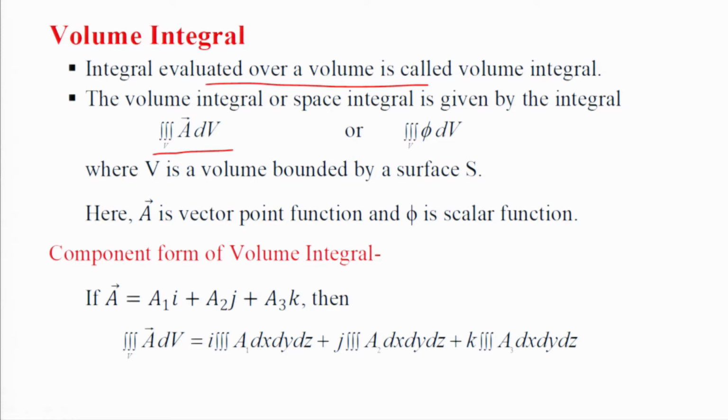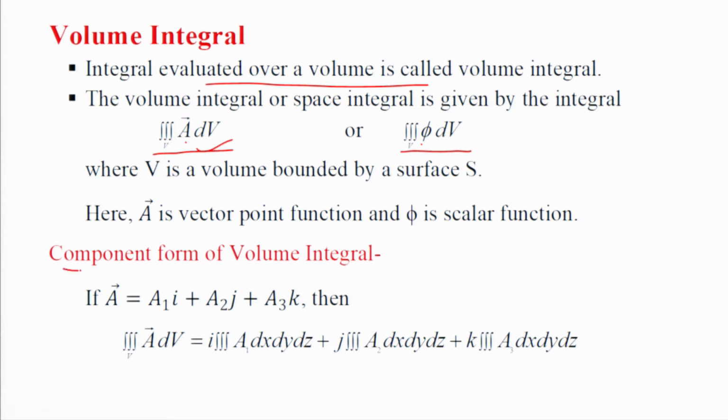So the triple integral of A dV over V is the volume integral of the vector function A, and if phi is a scalar function, this gives the volume integral of the scalar function phi over V.